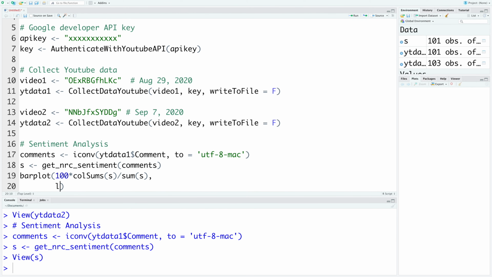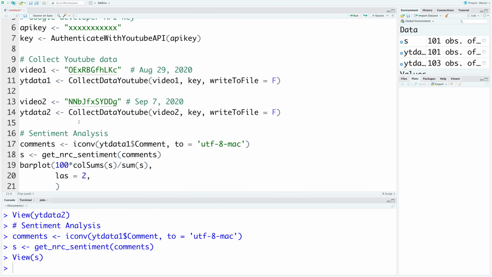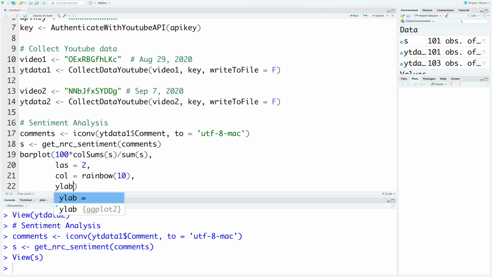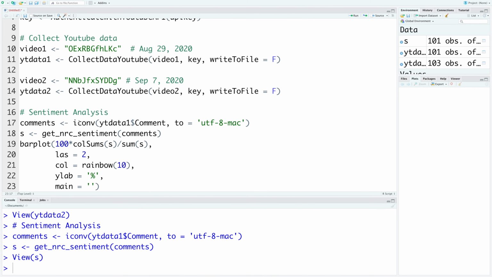We can also say LAS equals 2, so that all the x-axis labels for sentiment will be vertical. For color, we can say rainbow. Let's go for 10. So the y-axis is percentage. And for the main title, we can say sentiment scores for YouTube comments.